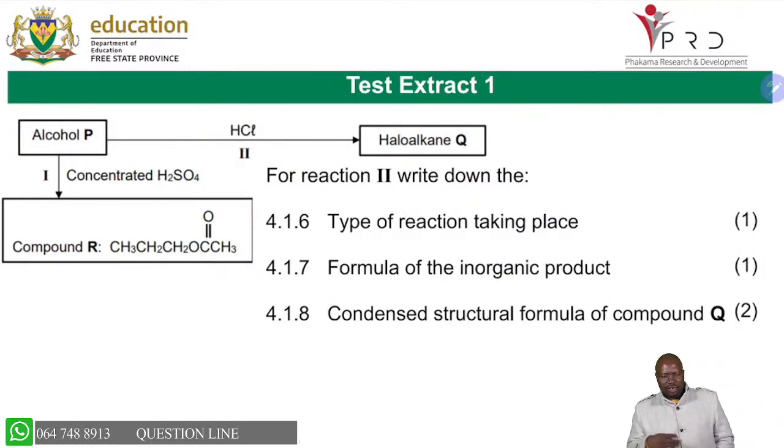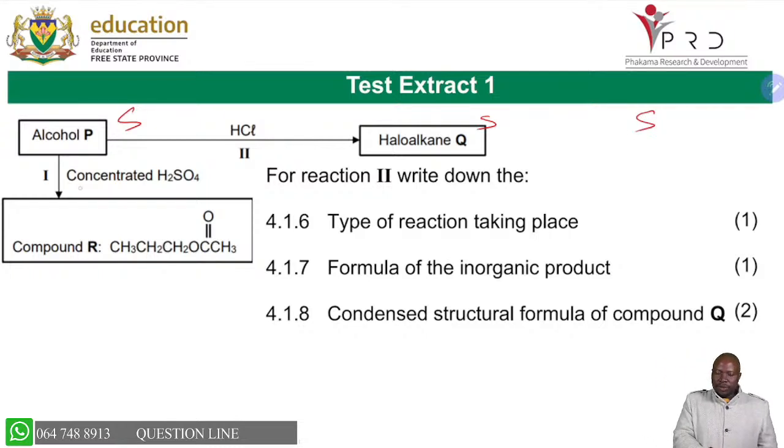Another extract just to look at. Same as we were explaining, you are having an alcohol, you are having a haloalkane, and you know that this is substitution because you're having saturated becoming saturated. But you can see that we are going to have an ester here.